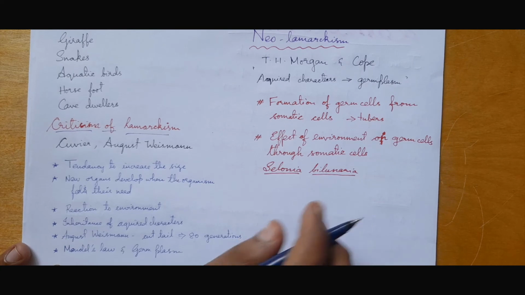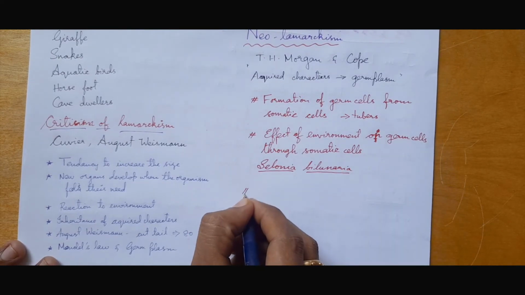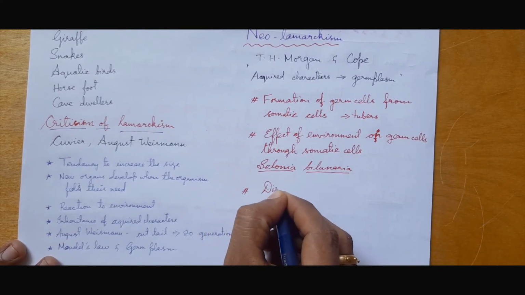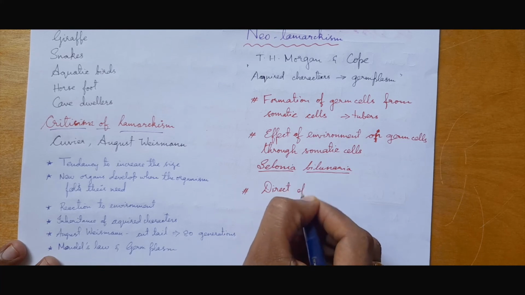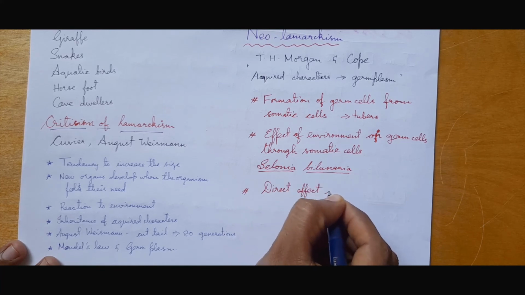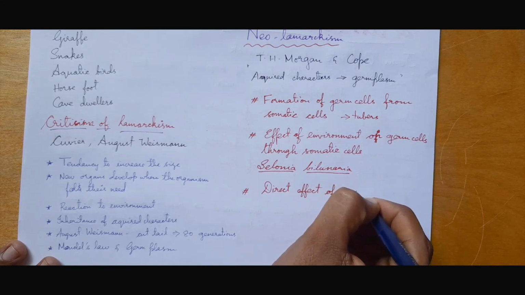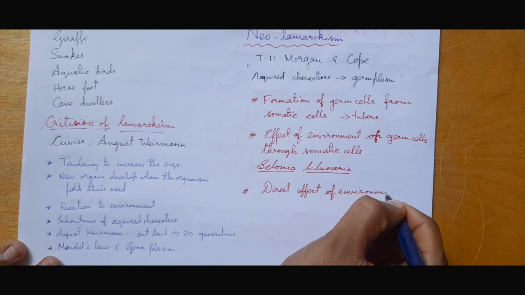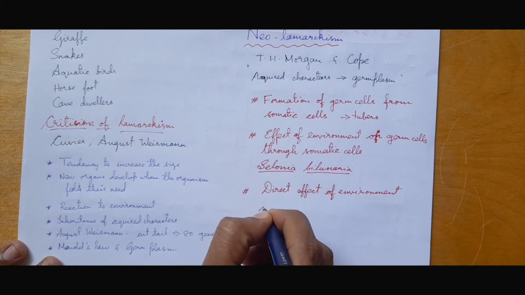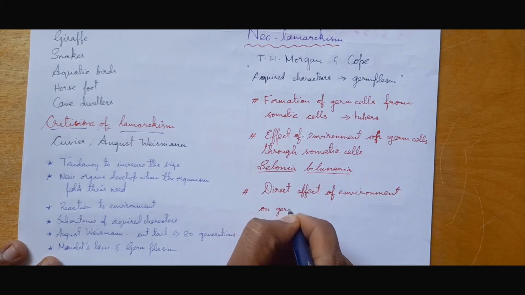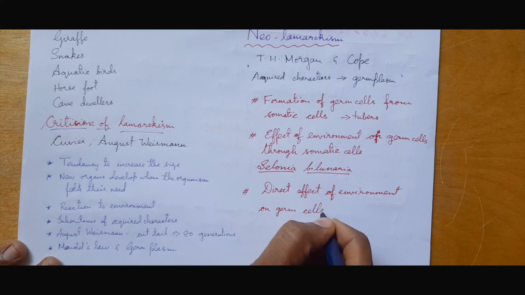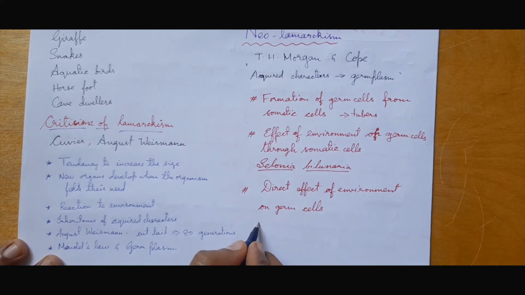And finally we have the direct effect of environment on germ cells. For this they used potato beetles.